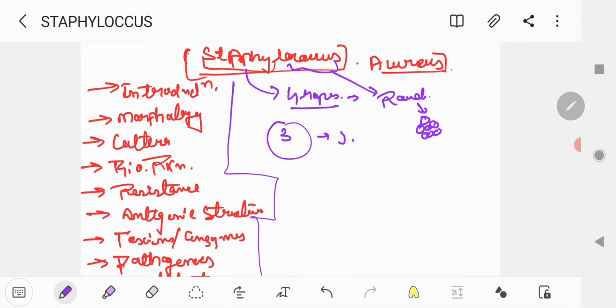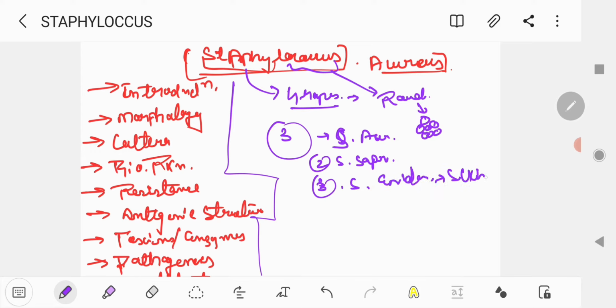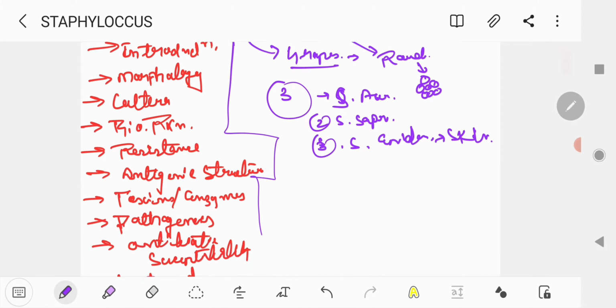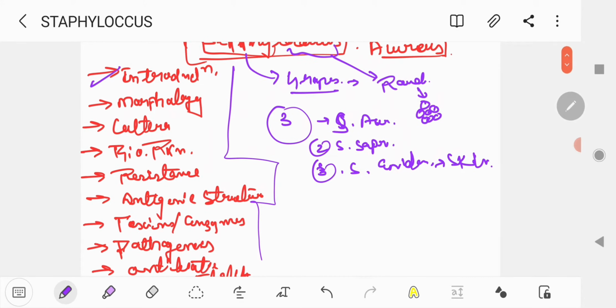In Staphylococcus we have mainly three species. First is Staphylococcus aureus. Second is Staphylococcus saprophyticus, and third is Staphylococcus epidermidis, for skin. As you all know, there are many species of Staphylococcus, but these three are the most important ones. That's why I included these three. So our introduction is complete.